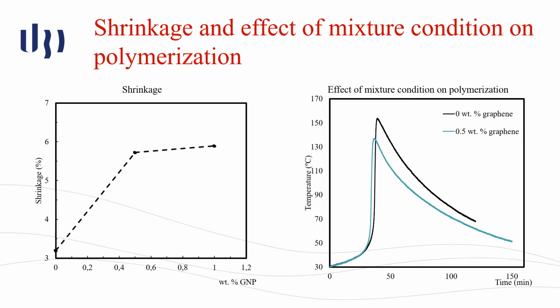Looking at the shrinkage and the effects of mixture condition on polymerization results, we can see that the addition of graphene increases the shrinkage effect from 3.2% up to 5.9%. And looking at the effects of mixture condition on polymerization, we can see that adding graphene to the mixture lowers the maximum temperature that occurs during polymerization, but this process occurs more rapidly.